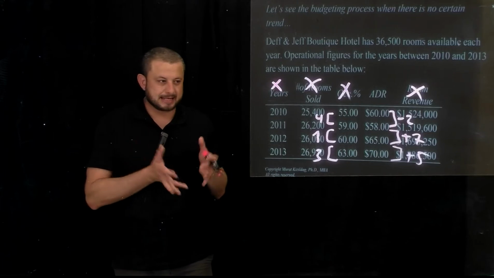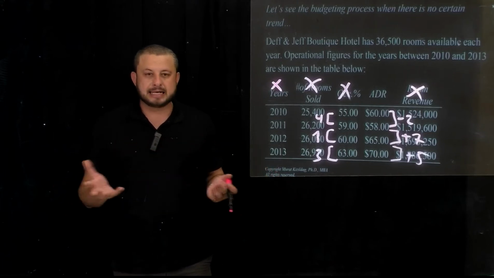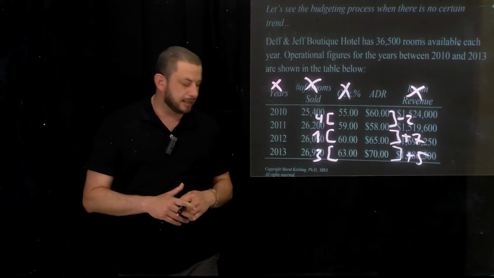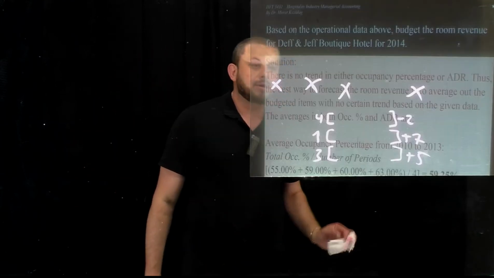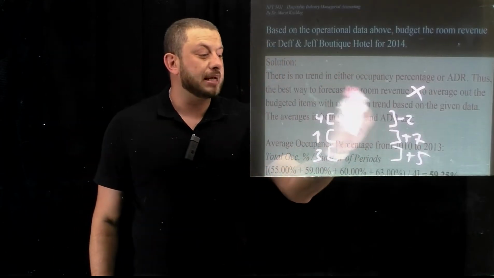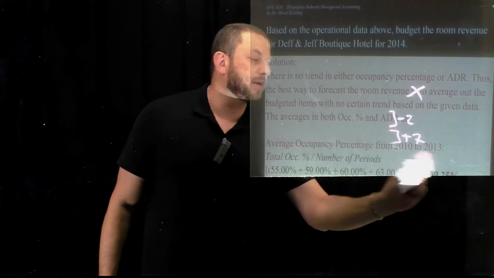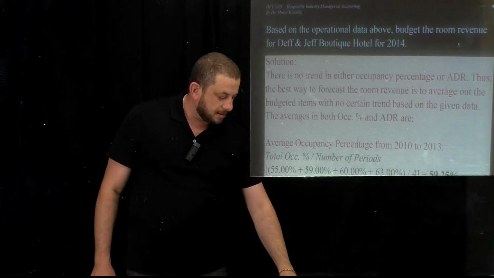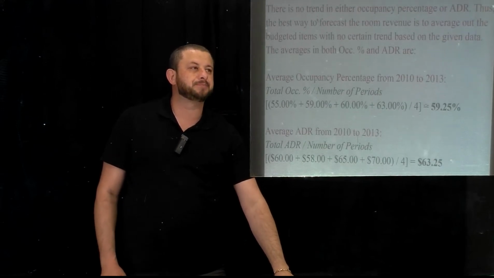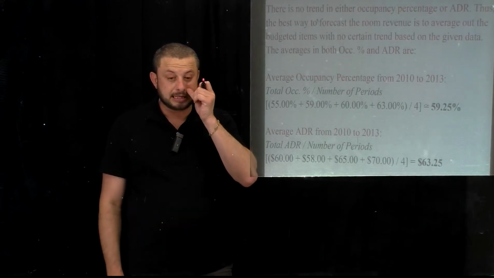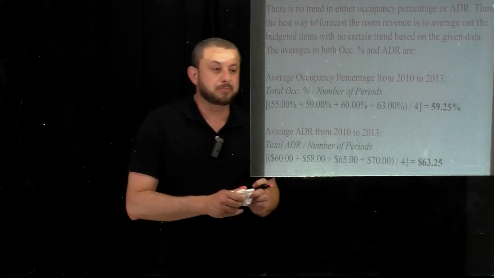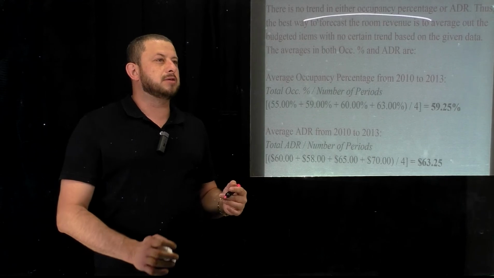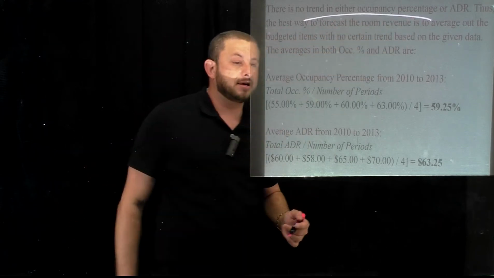Minus 2, plus 7, plus 5. It's hard to tell a certain logic, trend, or pattern in the past data. Therefore, we are going to take an arithmetic average for both ADR and occupancy percentage, and then incorporate the arithmetic average results into the room revenue budgeting process, because there's no trend in either occupancy or ADR.